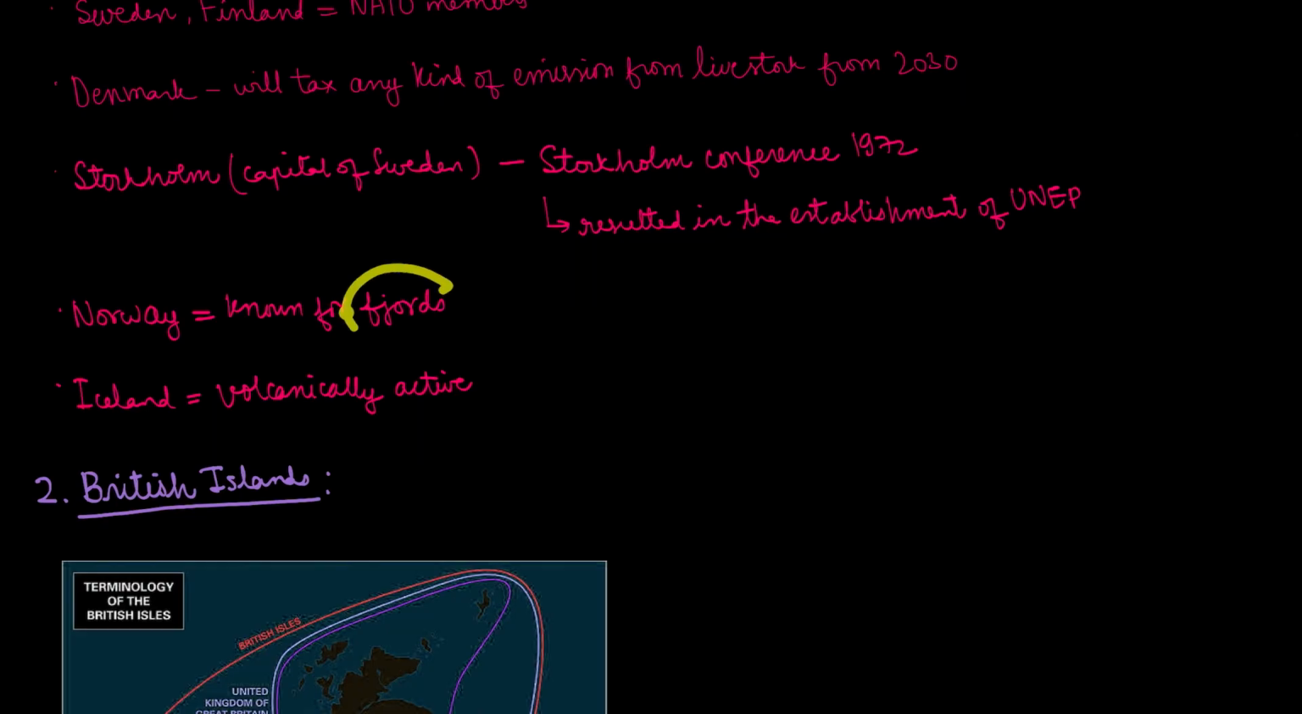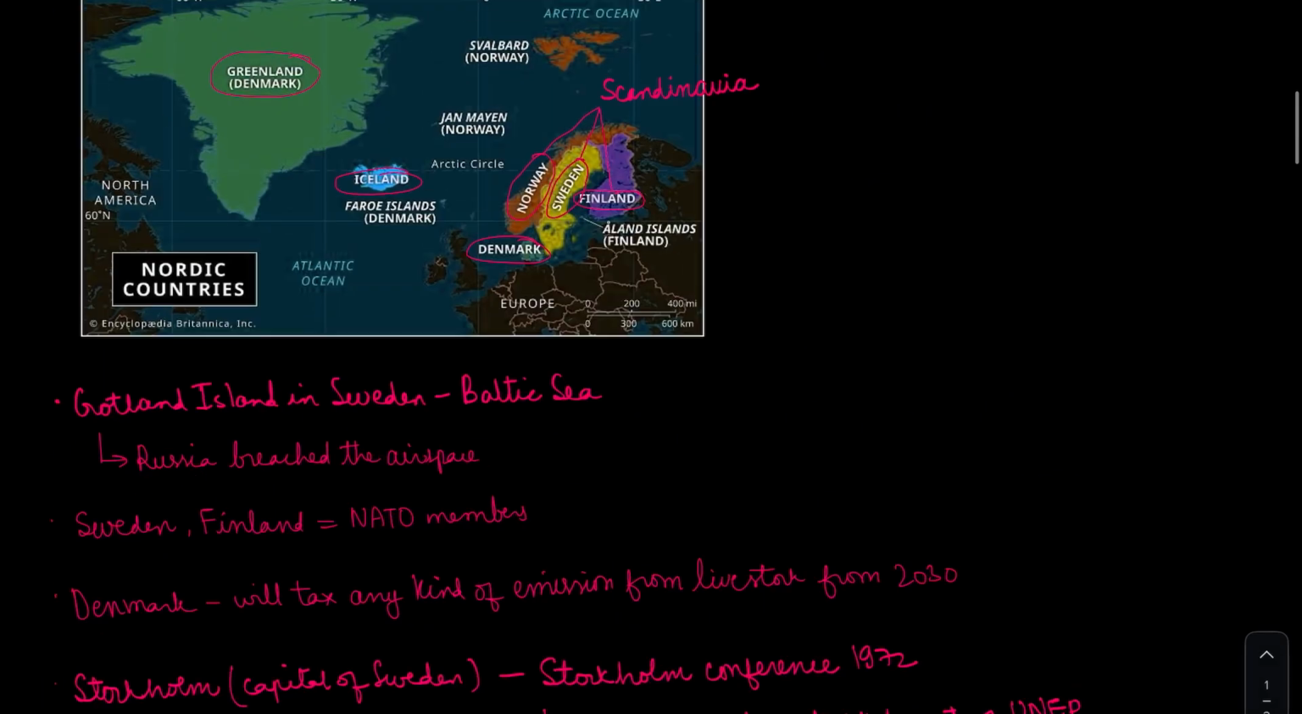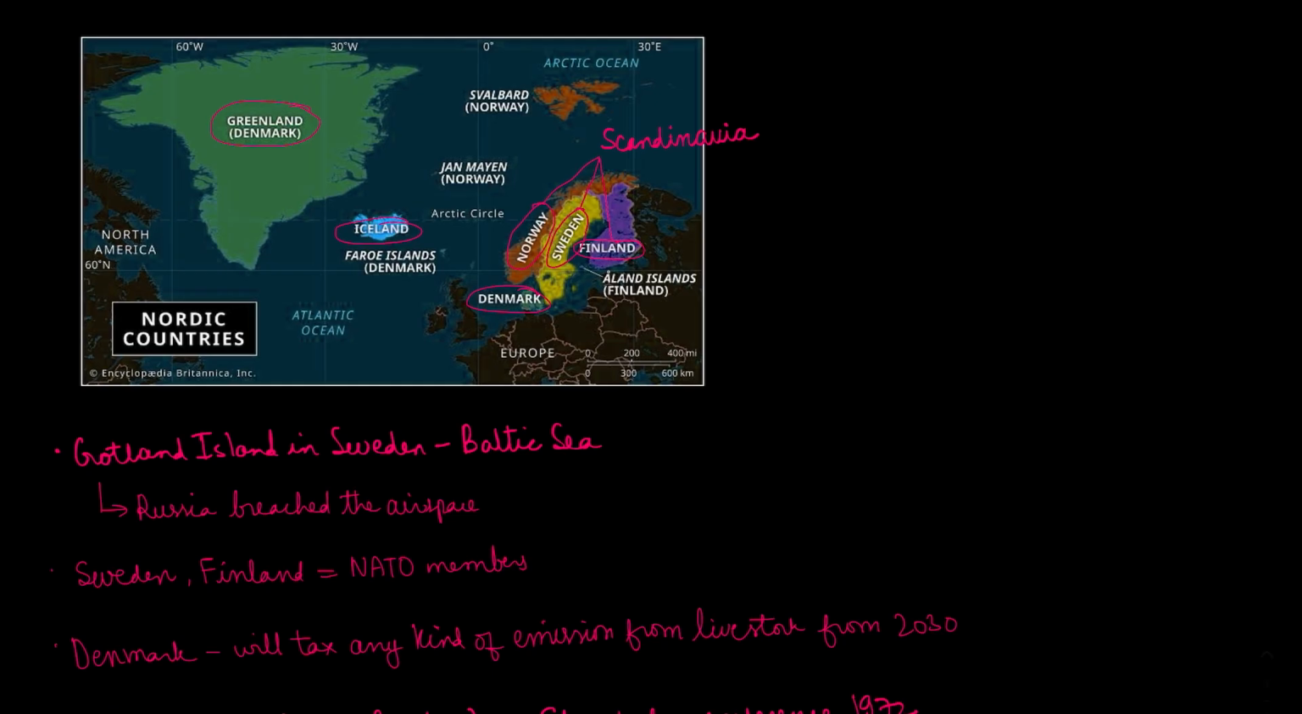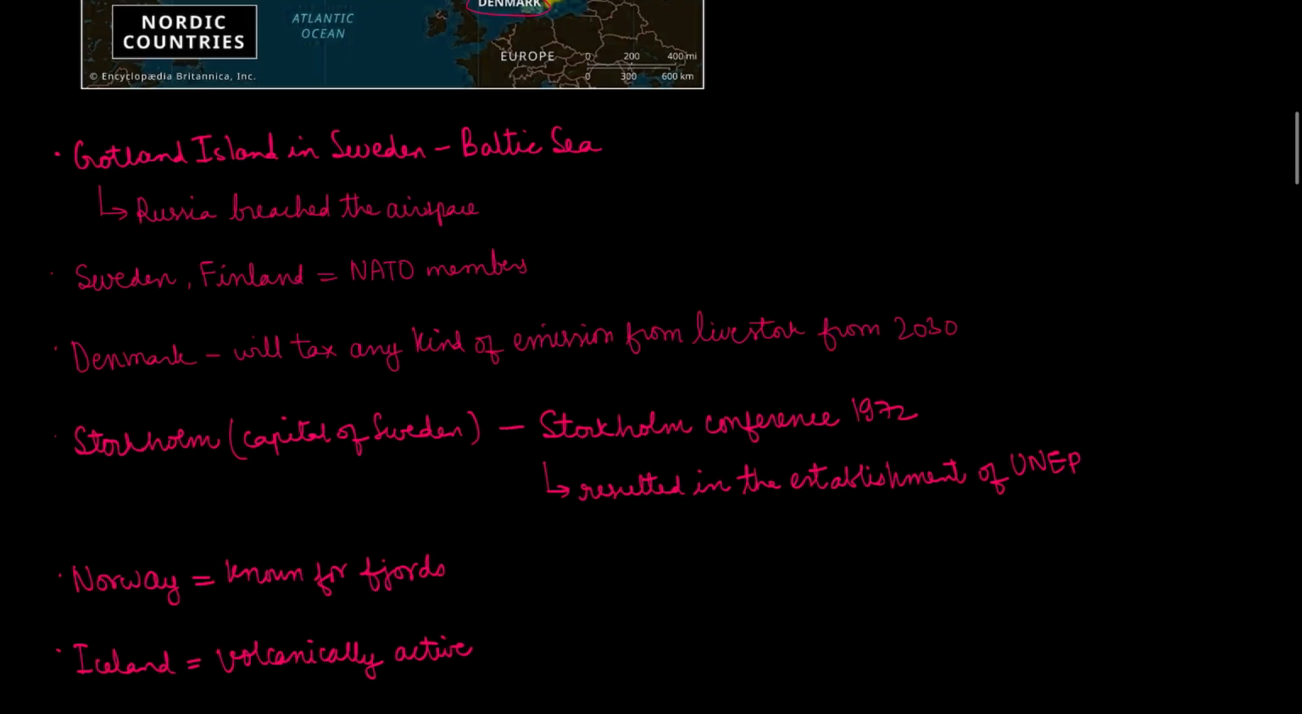Norway is known for fjords. We had a question about fjords in the UPSC mains. Then Iceland. Iceland is volcanically active. So you might know there was an anomaly in the naming of Greenland and Iceland. Iceland is not basically covered with ice, and Greenland is the one which is covered mostly with ice. So Iceland is in news because it is volcanically active.